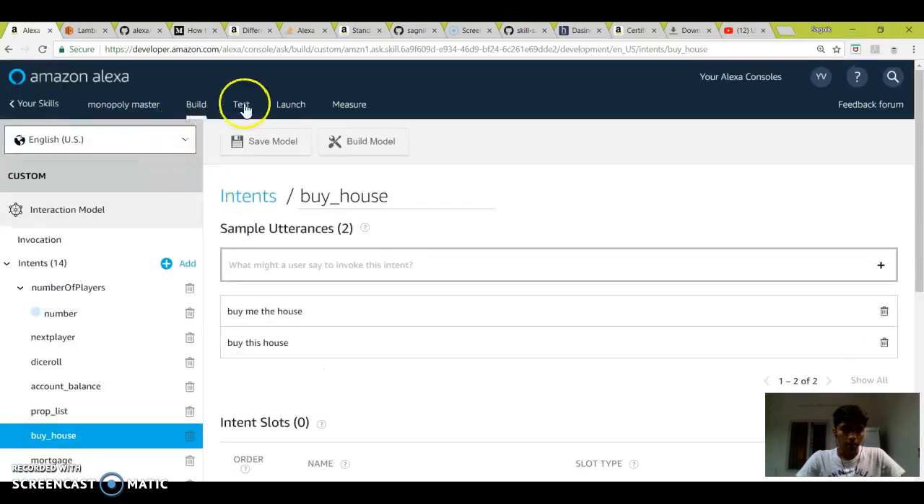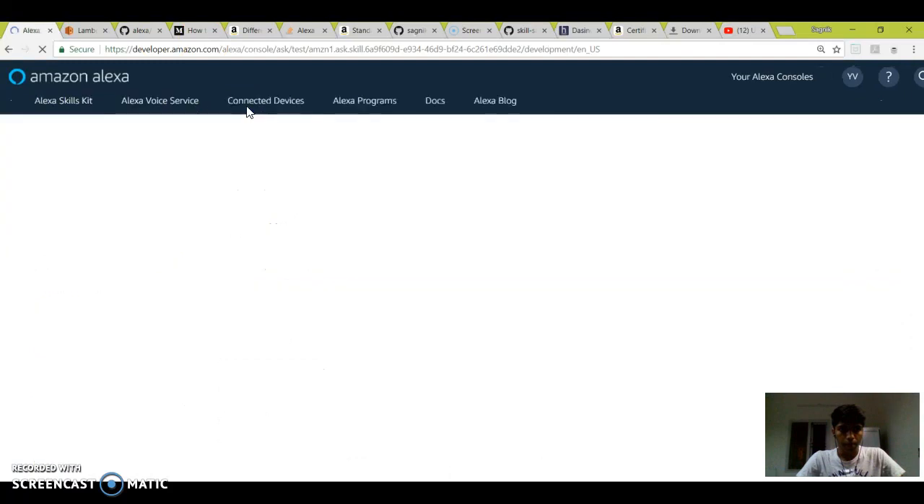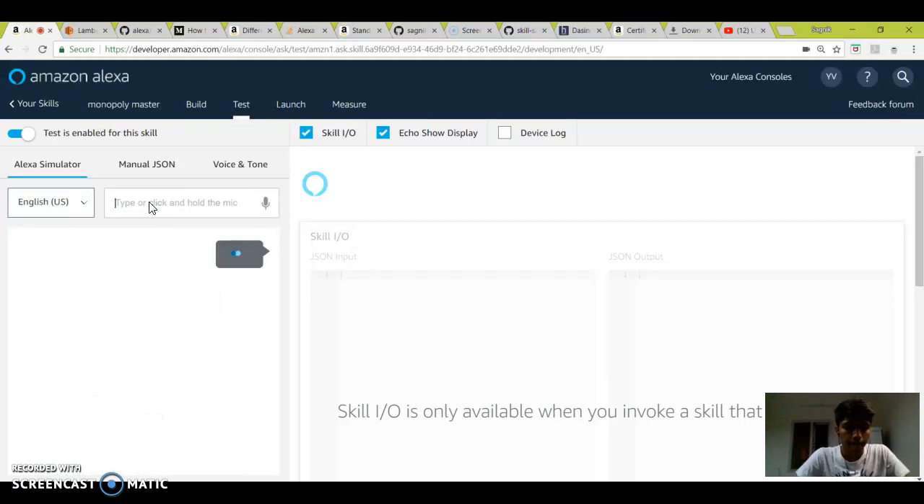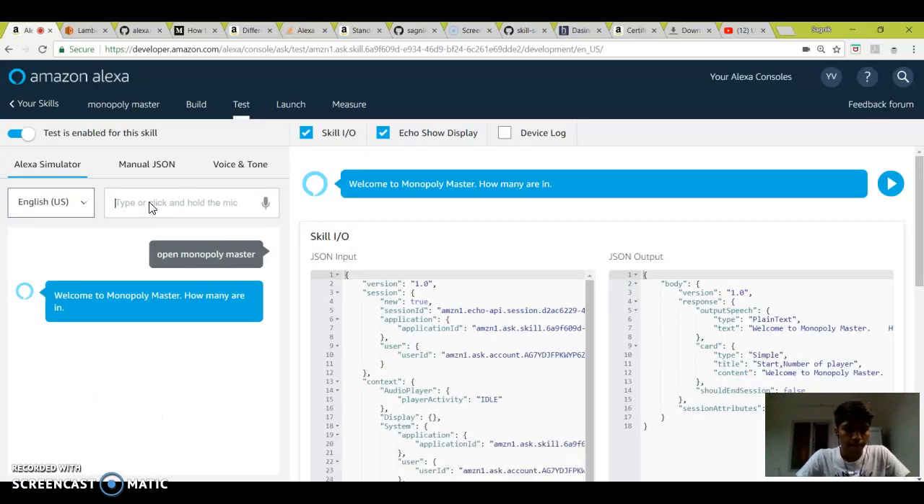Okay, so let's try a test model. Since it's Monopoly Master, let's try the opening. So let's say, open Monopoly Master. You can't really hear the computer sound as it's blocked, but you can read it over here: Welcome to Monopoly Master, and how many are in.